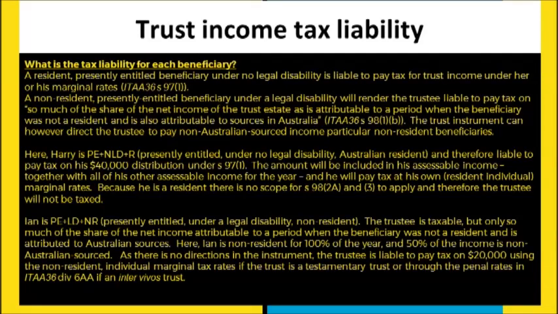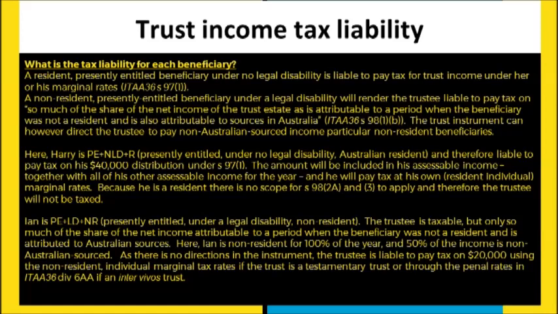Now with the second beneficiary, Ian, he is presently entitled, and he's also under a legal disability, and he's non-resident. Now, in situations like this, the trustee has to take some responsibility. Now, the difficulty is that the amount that the trustee has to pay tax for is only going to be the percentage of income that's actually attributable to this particular beneficiary from Australian sources. As we're aware, Australian residents pay tax on worldwide income, whereas non-residents only for Australian sourced income.